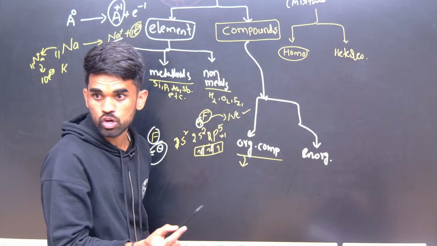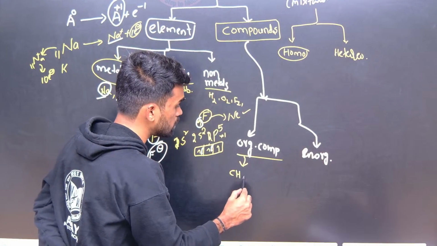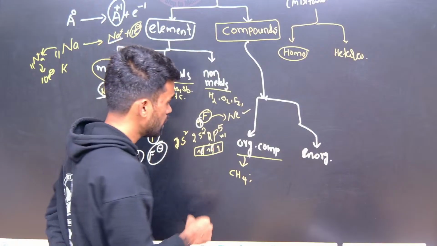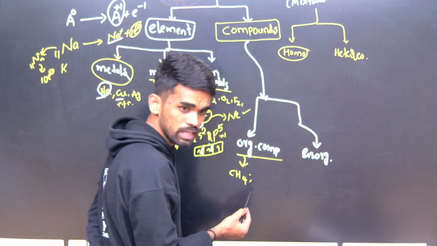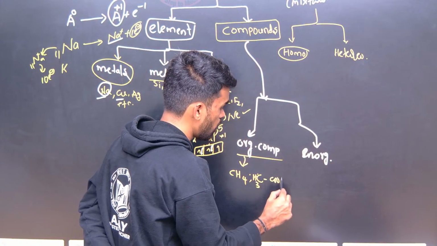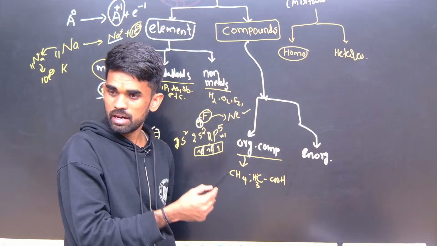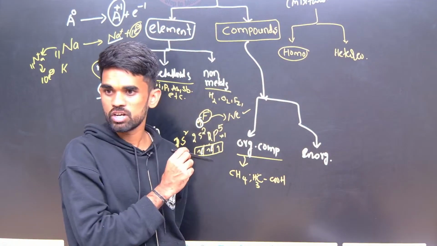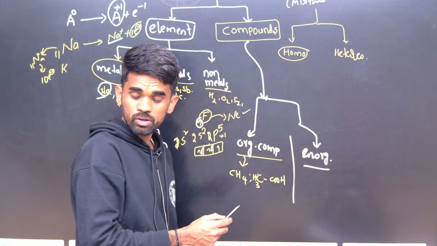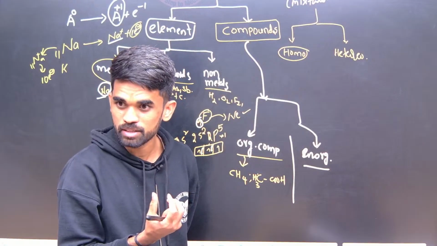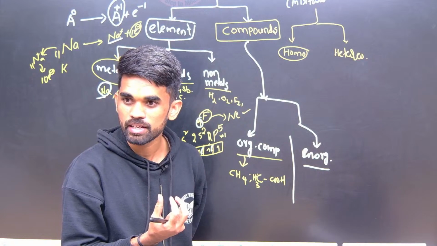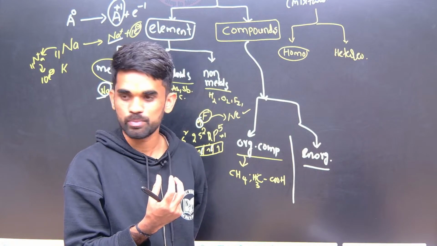Like carbon and hydrogen, all hydrocarbons, like methane, ethane, all these come under organic compounds. Formaldehyde, acetic acid, benzene, many things, all come under organic compounds. Now, you eat vanilla ice cream, right? Tell me, is it an organic compound or an inorganic compound? It is also an organic compound.